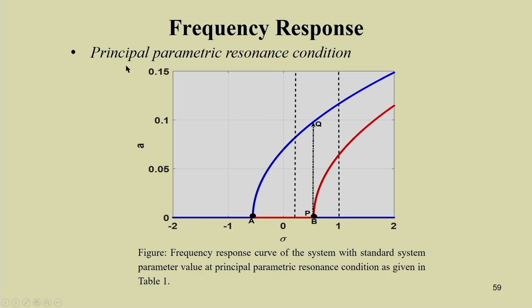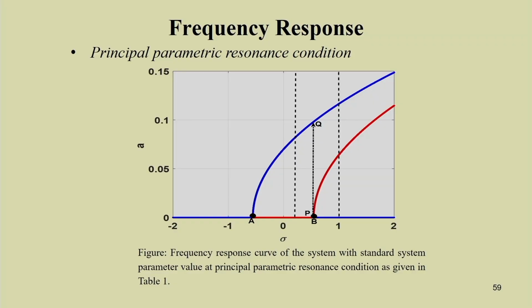In case of the principal parametric resonance condition, you can see the bifurcation is different. Here you have a pitchfork type of bifurcation. Up to A, the trivial state is stable.